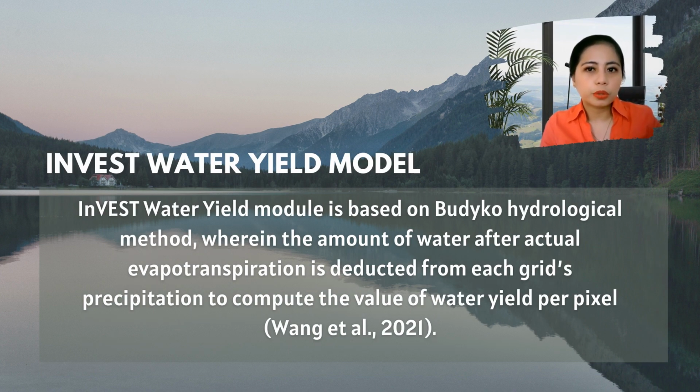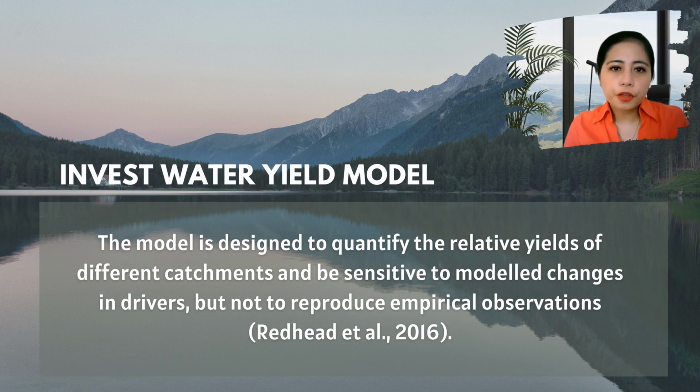The InVEST water yield module is governed by the Budyko hydrological method, wherein the amount of water after actual evapotranspiration is excluded from each grid's precipitation in order to compute the value of water yield per pixel. Furthermore, the model is designed for the quantification of the relative yields of different catchments. It is also sensitive to changes in the drivers. However, its ability to reproduce empirical observations is still being tested.